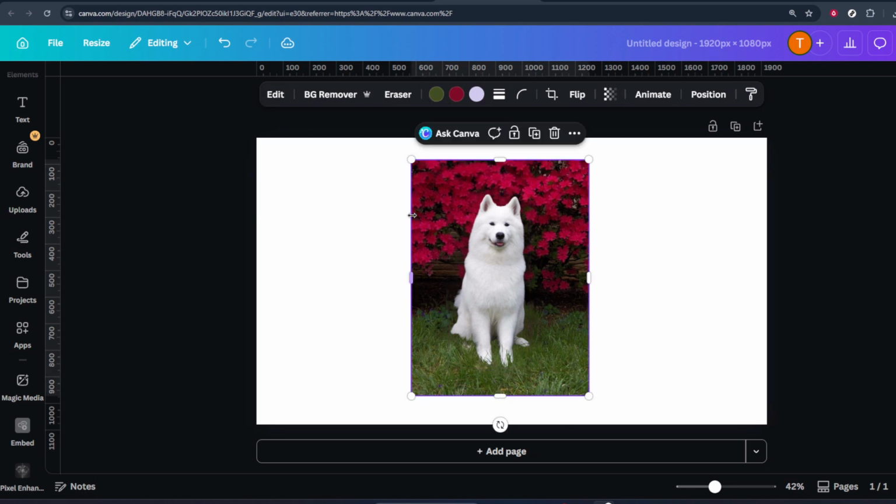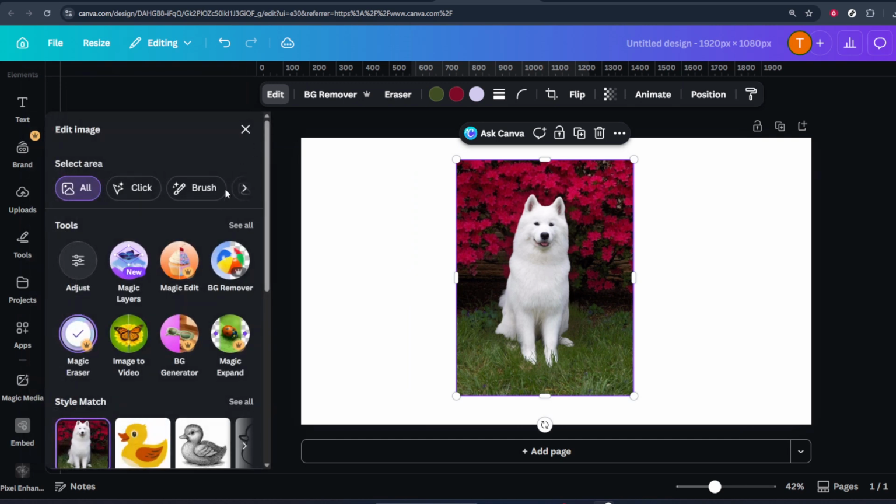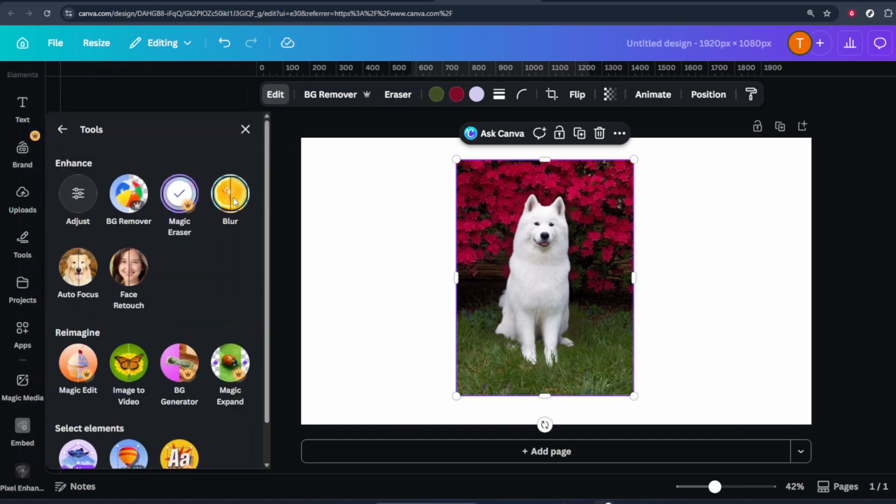And that's it. By clicking on the image, using Edit Photo, applying Magic Grab, going into Effects, and choosing Blur, you can quickly create a clean, professional-looking blurred background in Canva.